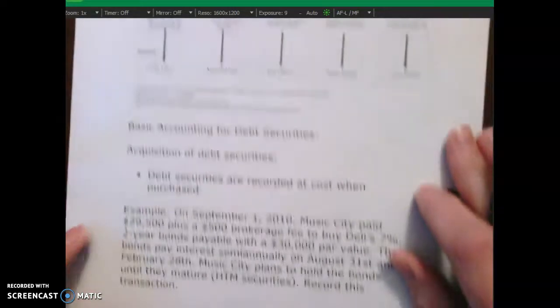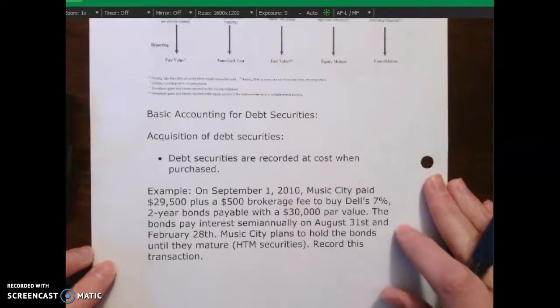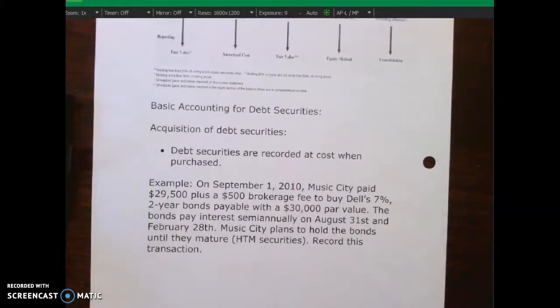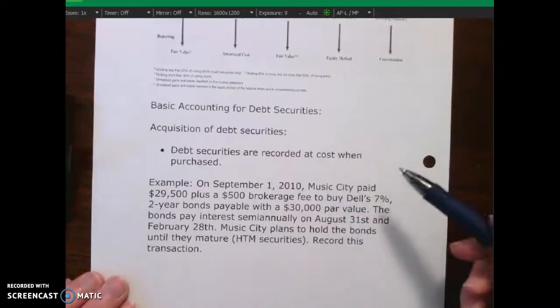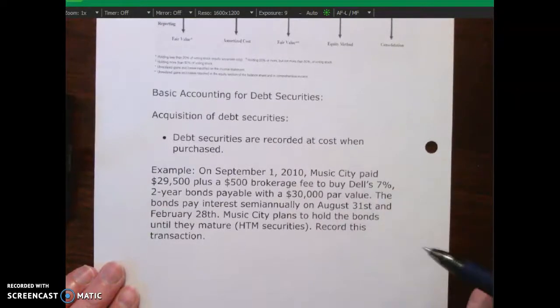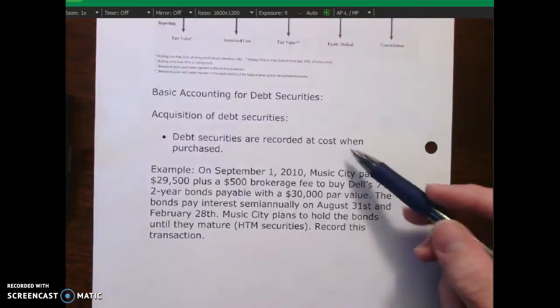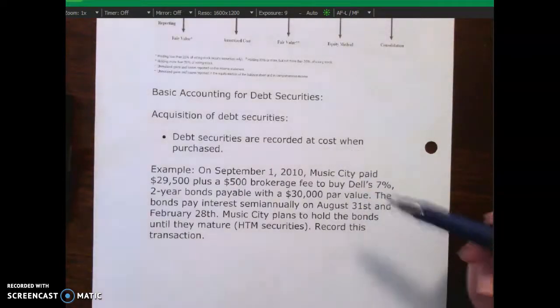But what I want to talk about now, and I'm going to zoom this camera back up a little bit, is just some basic journal entries for dealing with debt securities, okay? So debt securities are reported at cost when we purchase them. And that's because of the cost principle. Remember the cost principle we talked about back in Accounting 101? We're saying that we report anything that we buy at cost because that's the most objective. Okay? So the same applies for purchasing debt securities.